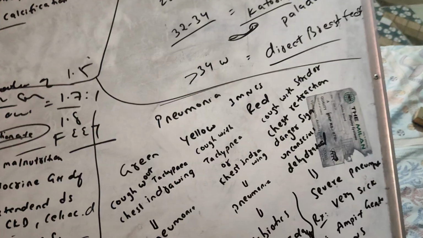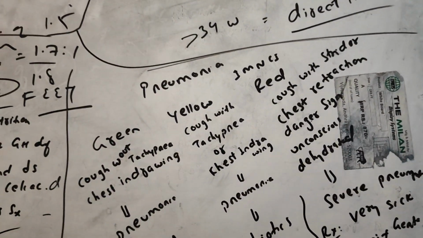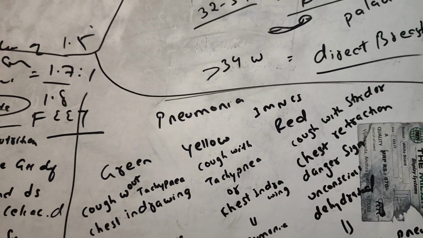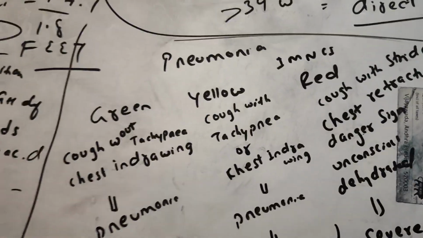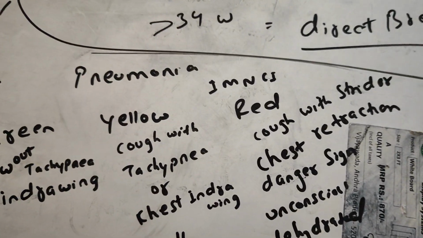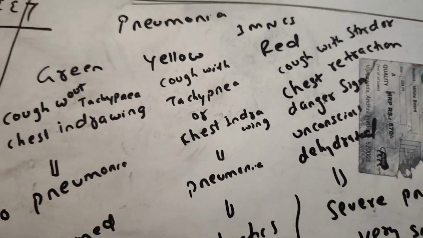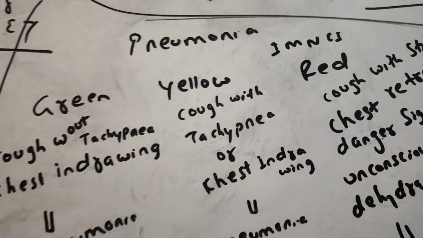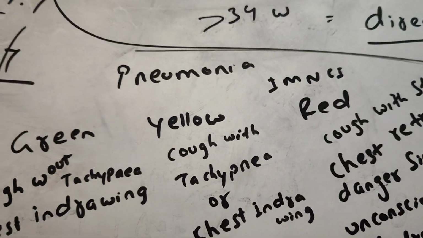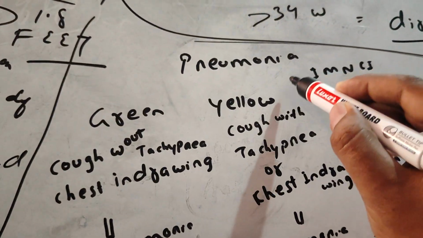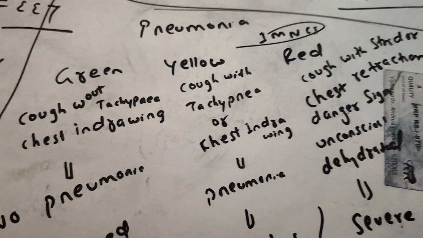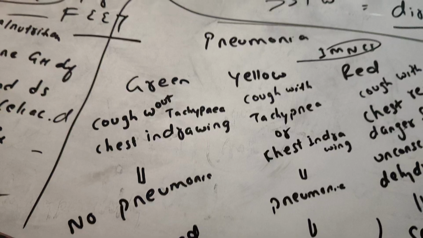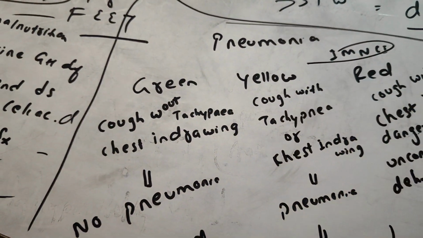Coming to the last one, that is pneumonia. You have to classify pneumonia into green, yellow and red colors, according to the IMNCI, Integrated Management of Neonatal and Childhood Illness. According to the IMNCI, pneumonia is divided into three groups, that is three zones: green, yellow, red.